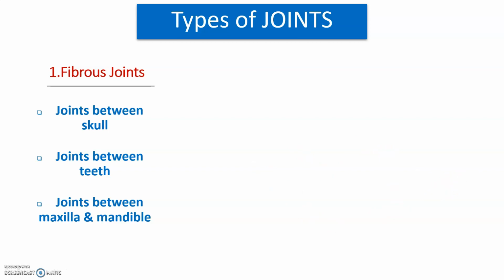These are the three examples under the first type, fibrous joints, which are not moving, meaning immovable or fixed joints. Second is cartilaginous joints. It is also called slightly movable joints.